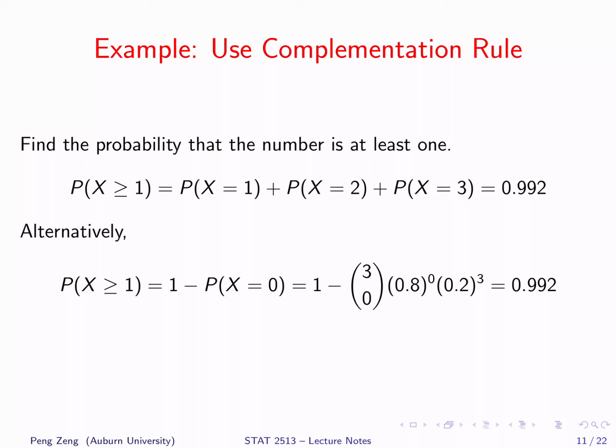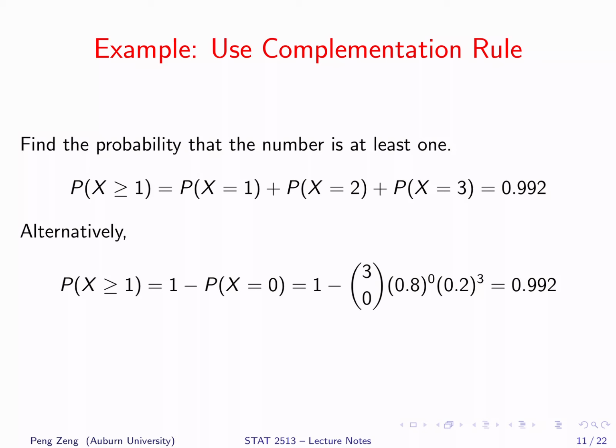Find the probability that the number is at least 1. This is a typical case where applying the complementation rule can make the calculation easier. Of course, we can use the same strategy as before. Notice that x greater than or equal to 1 means that x equals 1 or x equals 2 or x equals 3. We can calculate the probability of each of them and then add them together to get 0.992.